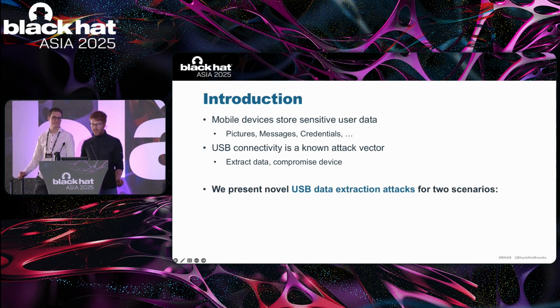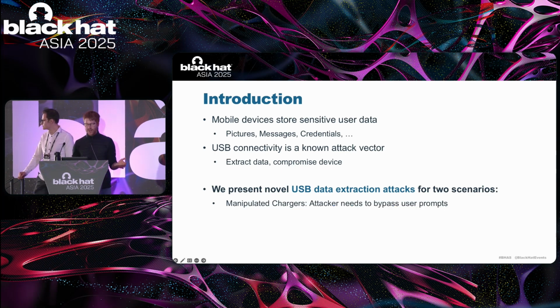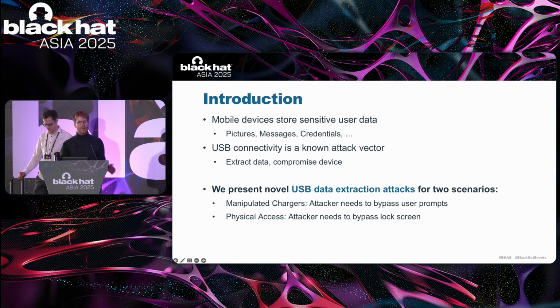In this presentation, we show novel USB-based attacks for 2 different scenarios. In the first scenario, the attack is carried out from a malicious phone charger. Here, a user confirmation prompt normally ensures that the user is aware of data extraction. In the second scenario, the attacker has physical access to a device which is locked. This lock screen normally prevents access to the data stored on a phone.